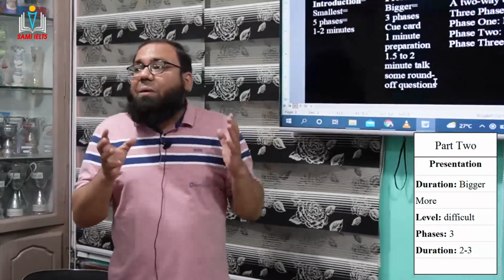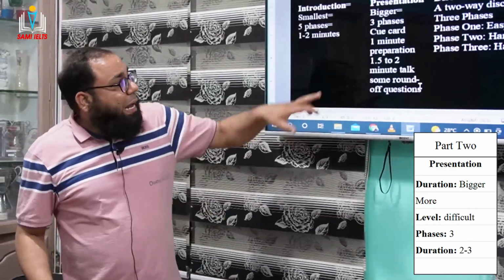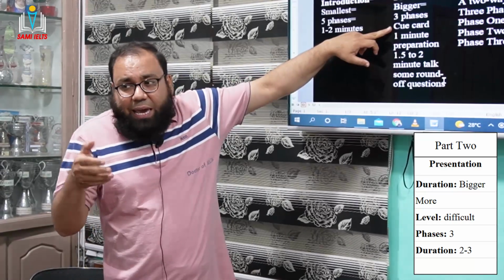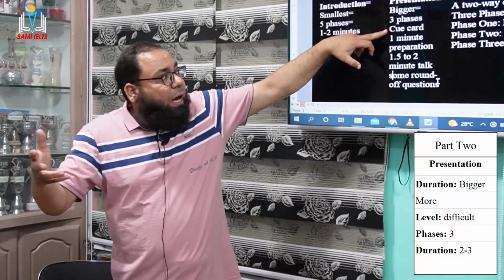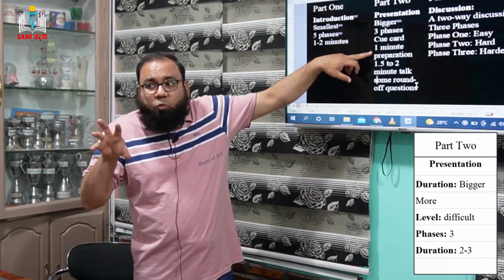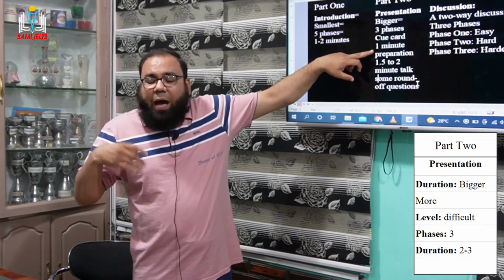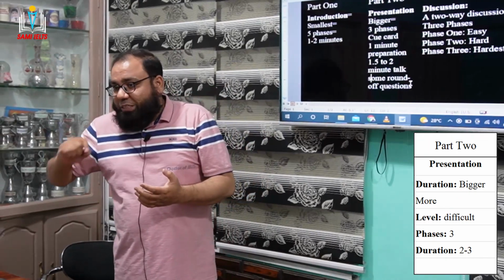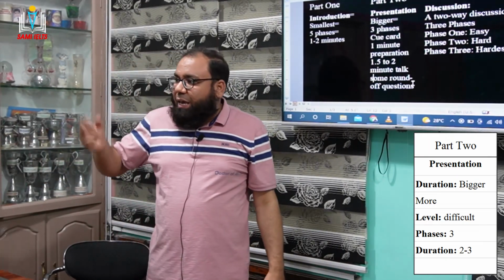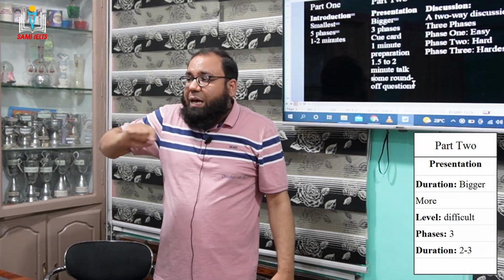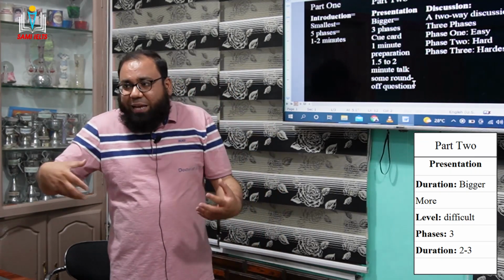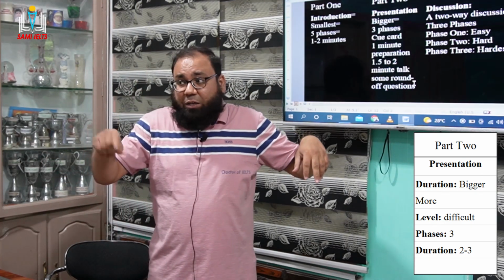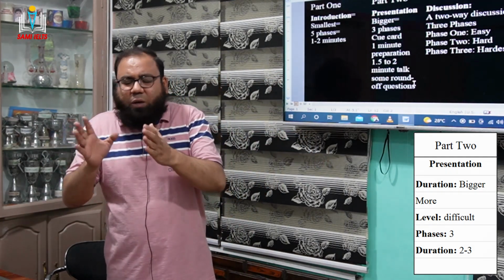So how many phases are there in this part? In this part there are basically 3 phases, okay? The first phase is what? The examiner gives you a cue card, right? After that, the examiner gives you 1 minute of preparatory time, and then gives you a page and a pen as well, to jot down the points, to have some brainstorming, and to write down the major points of your presentation. Within this 1 minute, 60 seconds is given to you.